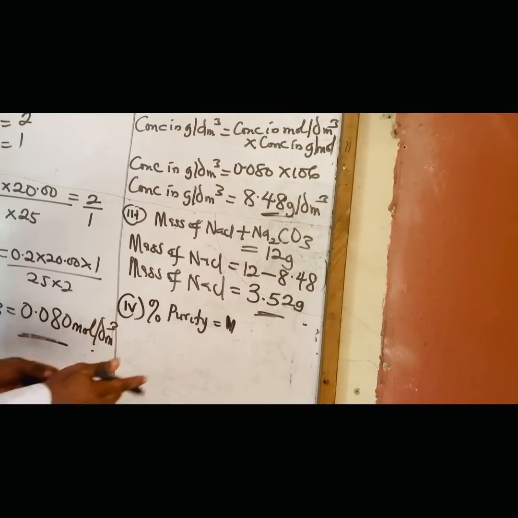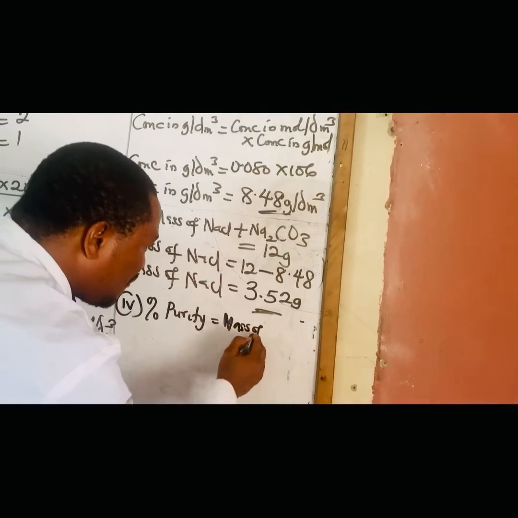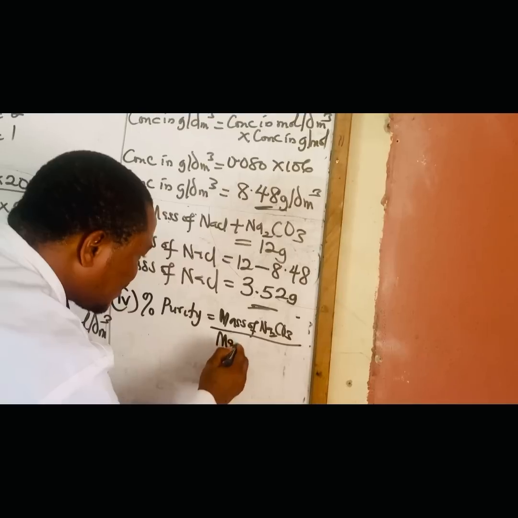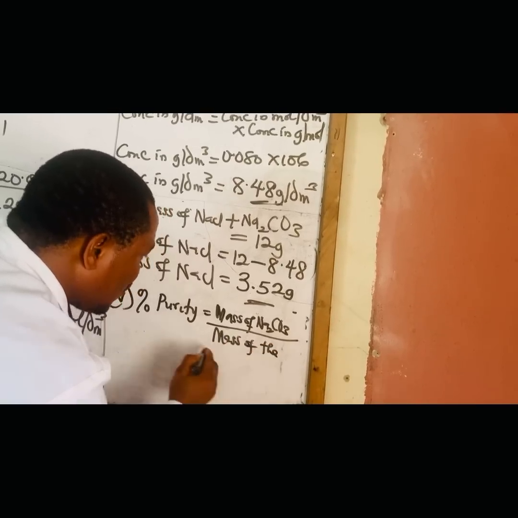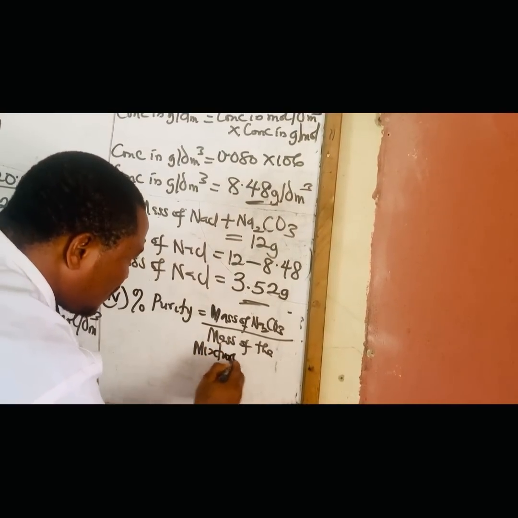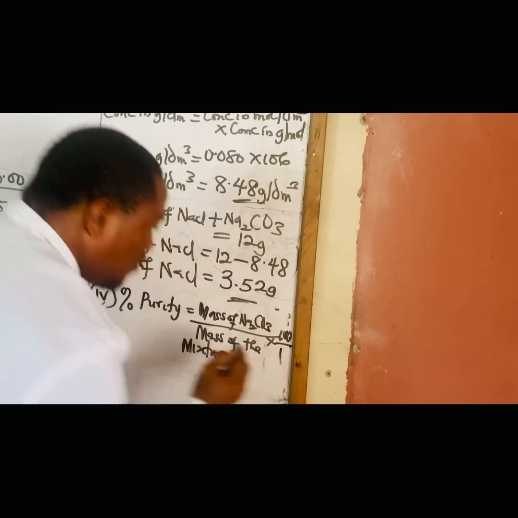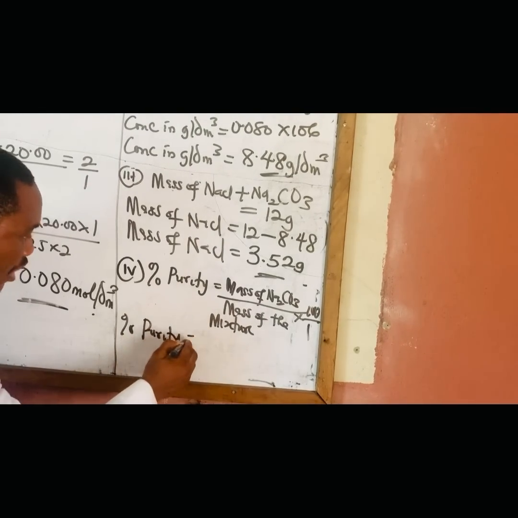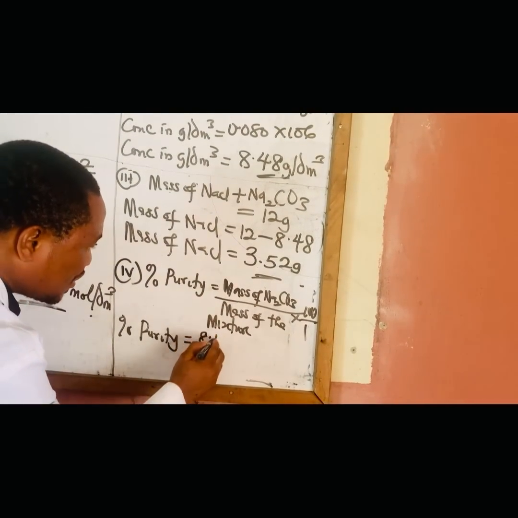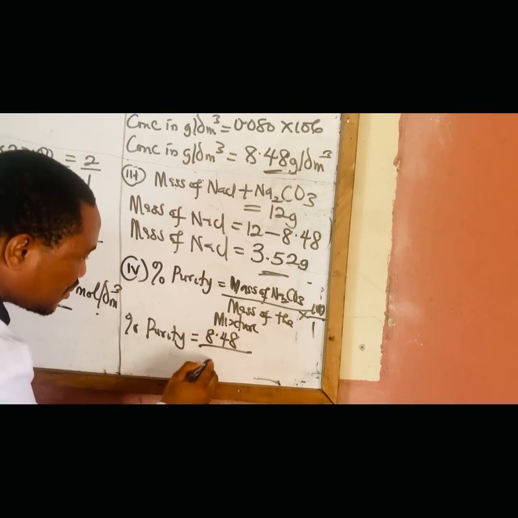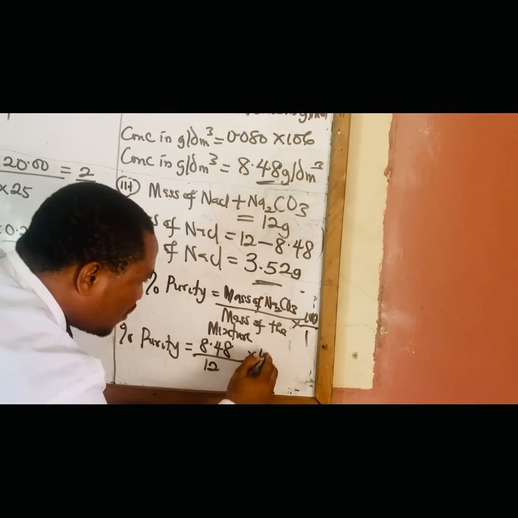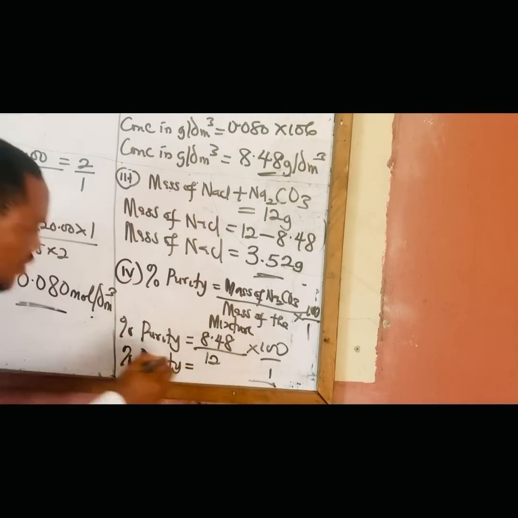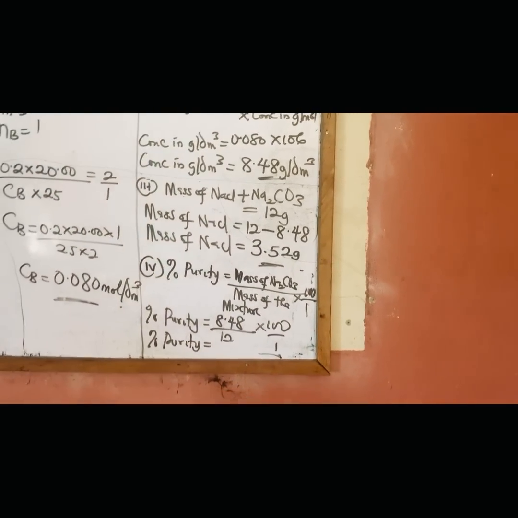You need to give the formula. There are marks for this. So I can say mass of Na2CO3 over mass of the mixture times 100 over 1. Can you see that? So percentage purity will now be mass of this, that's 8.48 over mass of the mixture 12, then times 100 over 1. So my percentage purity is what? Let's see how pure it is.